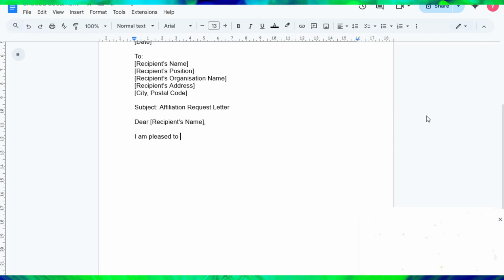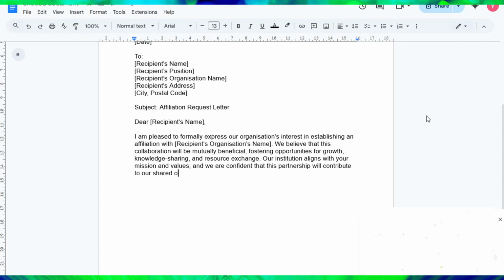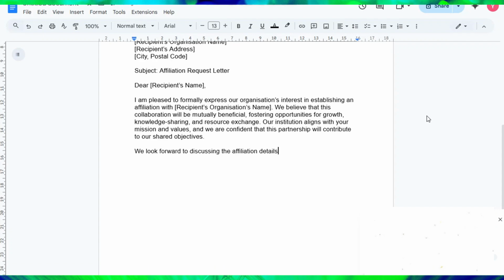After that, write, "I am pleased to formally express our organization's interest in establishing an affiliation with recipient's organization's name. We believe that this collaboration will be mutually beneficial, fostering opportunities for growth, knowledge sharing, and resource exchange. Our institution aligns with your mission and values, and we are confident that this partnership will contribute to our shared objectives. We look forward to discussing the affiliation details further and outlining the terms of cooperation.